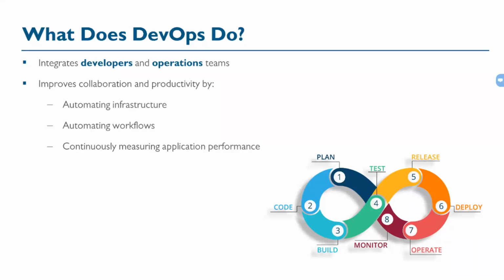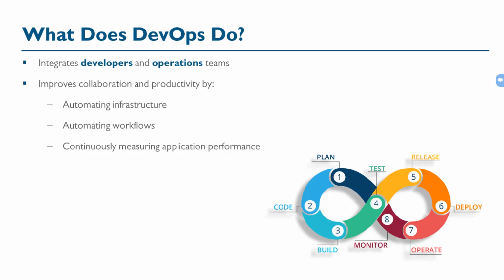As you can see in my slide, everything from plan till monitor works in a cycle, and it works in a very automated way. No one needs to manually intervene and hijack the process. Everything moves in a very sequential way, and I'll be showing you how it works.